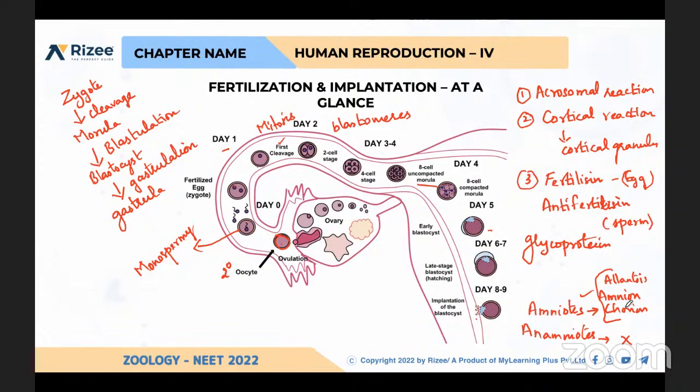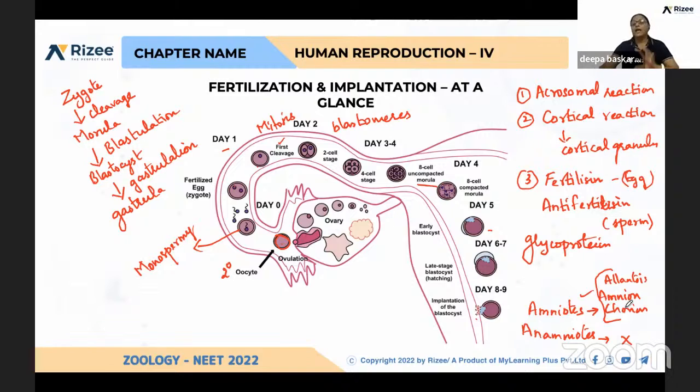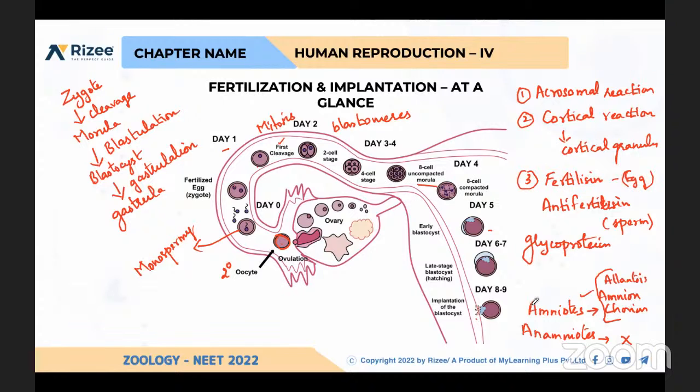Protection, ma'am. Yeah, protection. Very good. And it is filled with amniotic fluid. What is the role of allantois? Allantois is a sac-like structure which collects all the waste materials. That is the role of allantois. Chorion develops into placenta. Got it? Yes, ma'am.